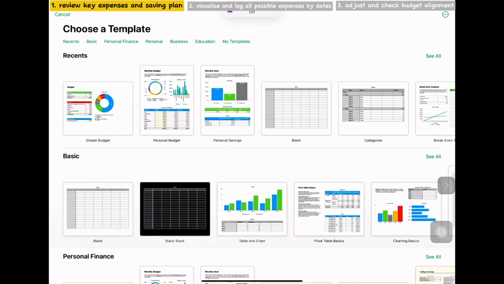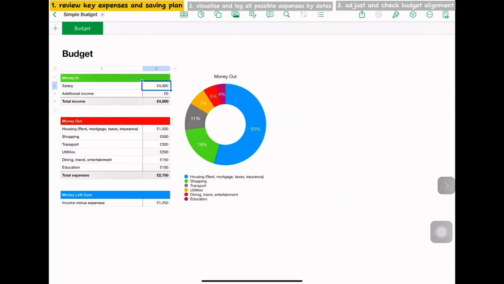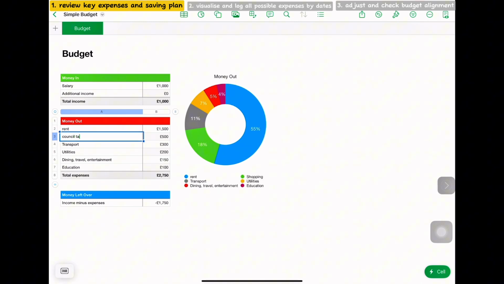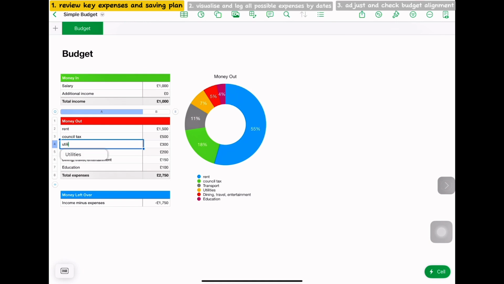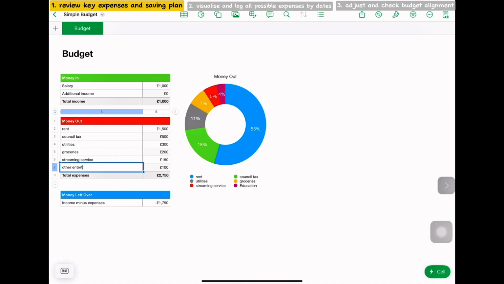So here is the Numbers template from Apple, and I would like to show you how we can simply use this template to manage the budget. Here I list out what things I need to pay for during the month, and it helps me see whether it is a good split between different things. You can see that from the start, the salary is a bit too high, so I adjust it to 1K. That is easier for us to understand how the money is splitting out.